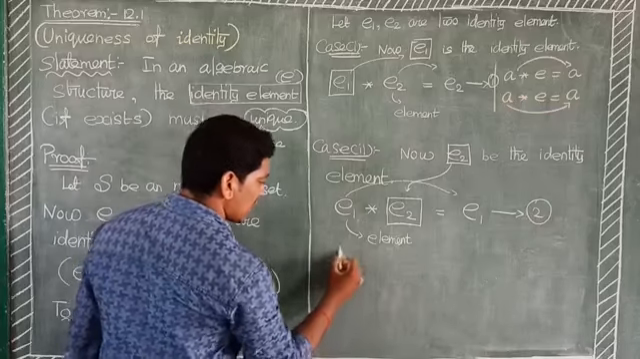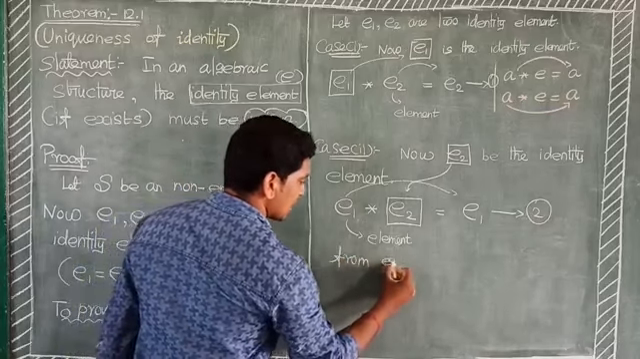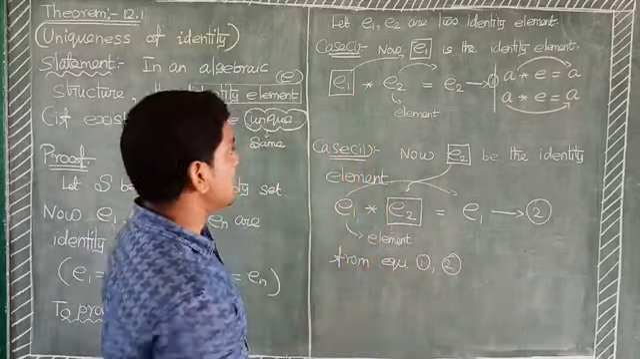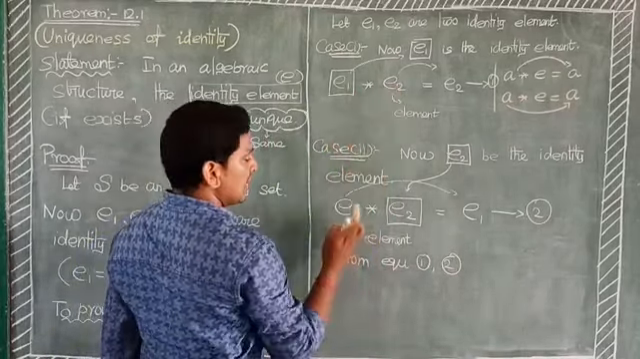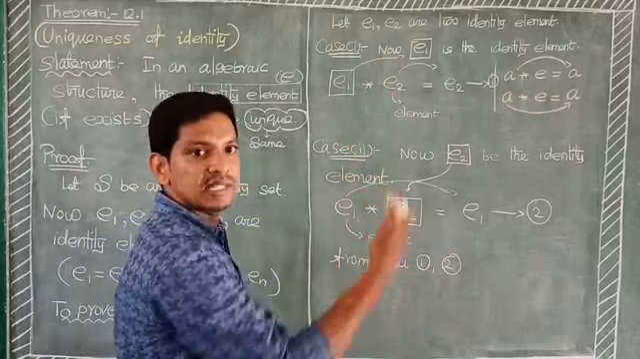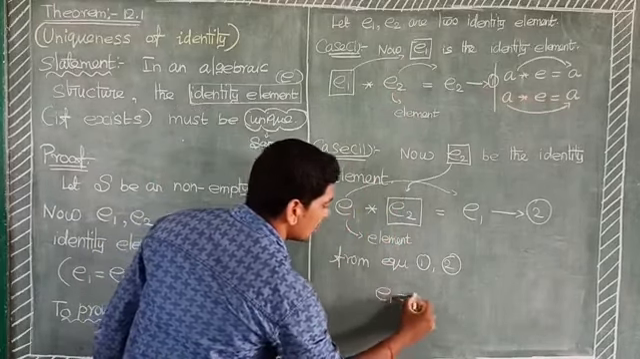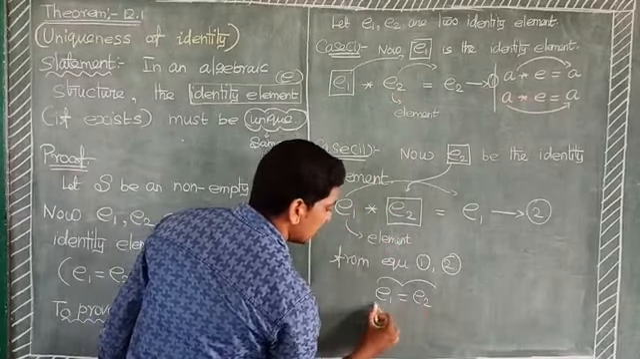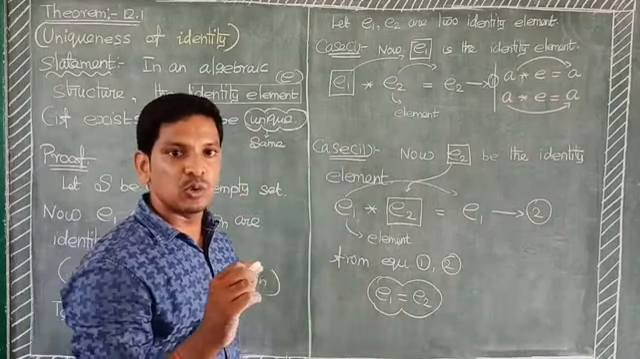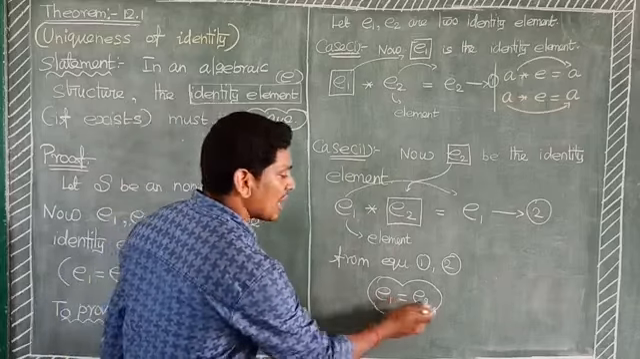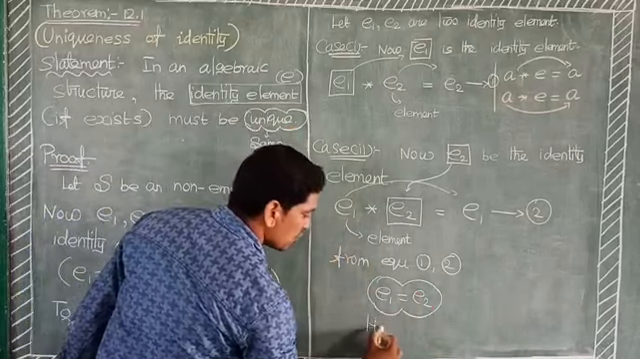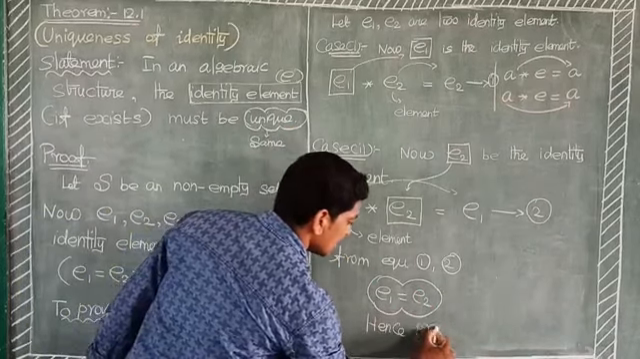From equation 1 and 2, the LHS are equal, E1 binary operation E2 and E1 binary operation E2, so equate the RHS, that is E1 equal to E2. E1 equal to E2 means that even if we take more than 2 identity elements, all values are equal, that is, it must be unique. Hence proved.